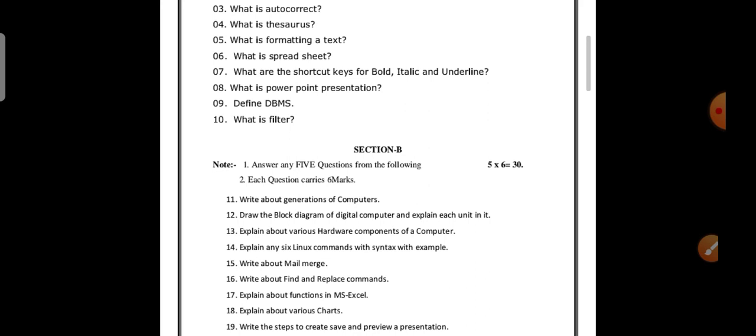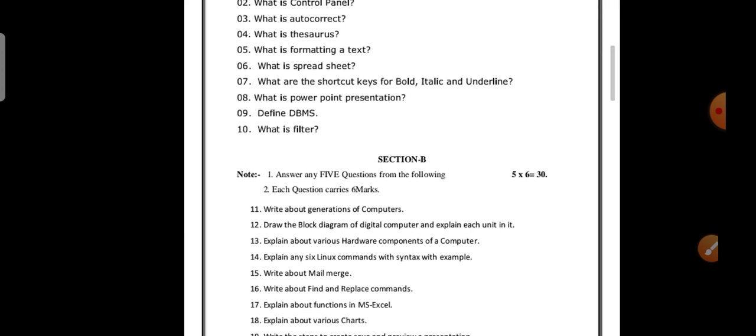If you don't leave any questions and know the introduction regarding a unit, then if any question comes from that particular unit, at least you can write about it. For 6 marks questions you have to write tables, diagrams, or whatever it may be. Don't leave any long questions either. At least try to recollect and remember the side headings.